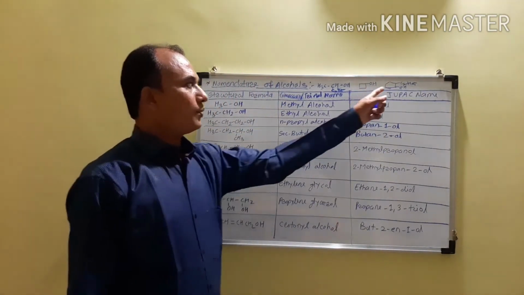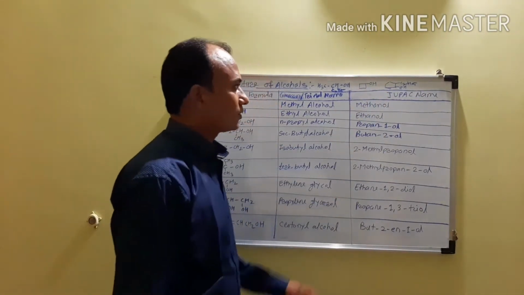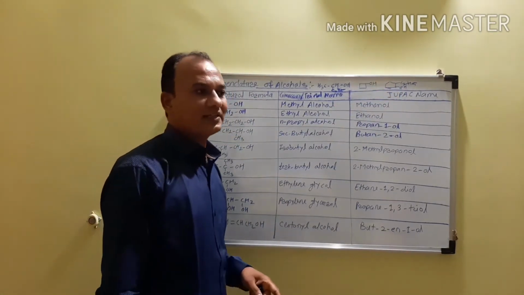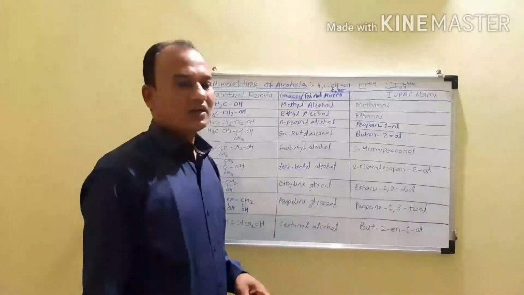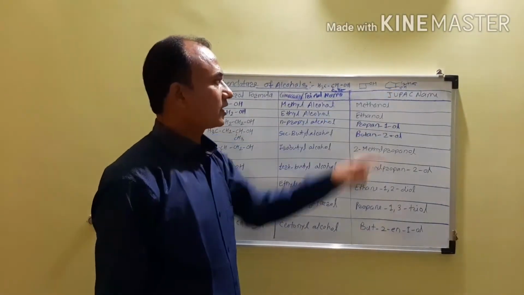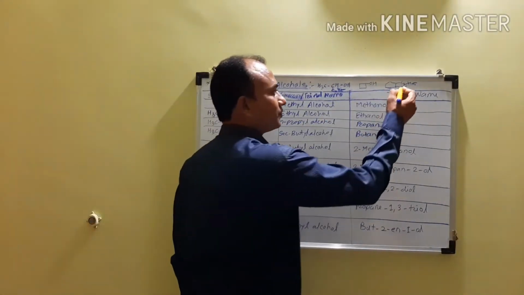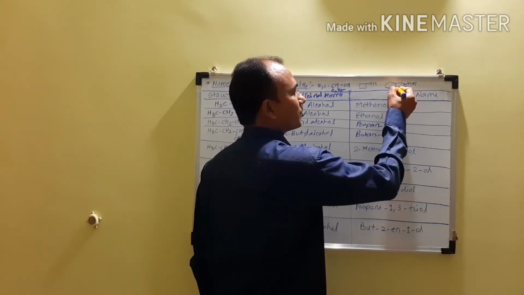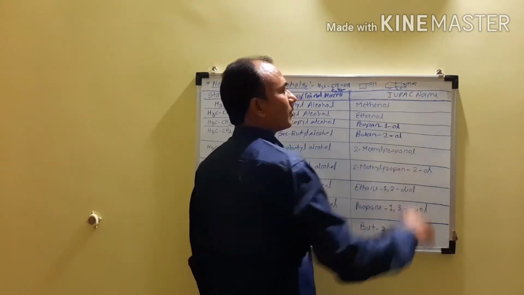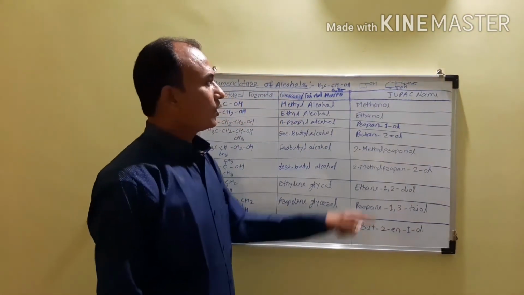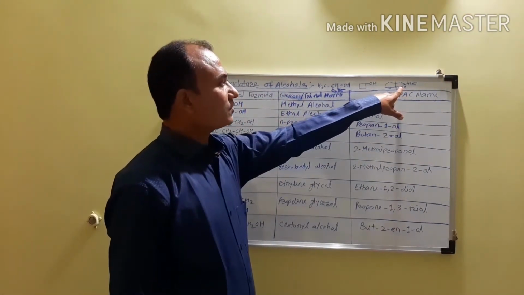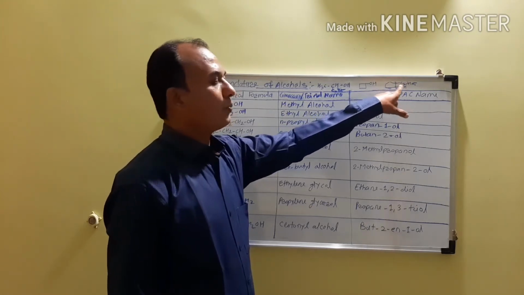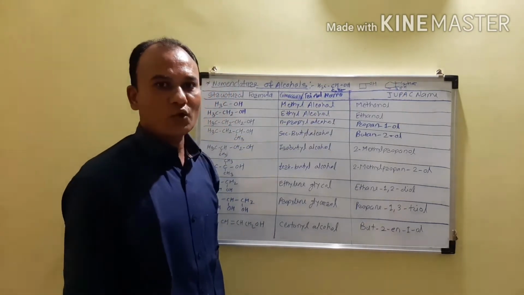The IUPAC name of this compound becomes: it contains 5 carbon atoms, therefore the parent alkane is pentane, and there is one substituent at another carbon atom. You have to give the numbering from the carbon which is attached to the hydroxyl group. So this is carbon number 1, this is carbon number 2. So it becomes 2-ethyl cyclopentanol.